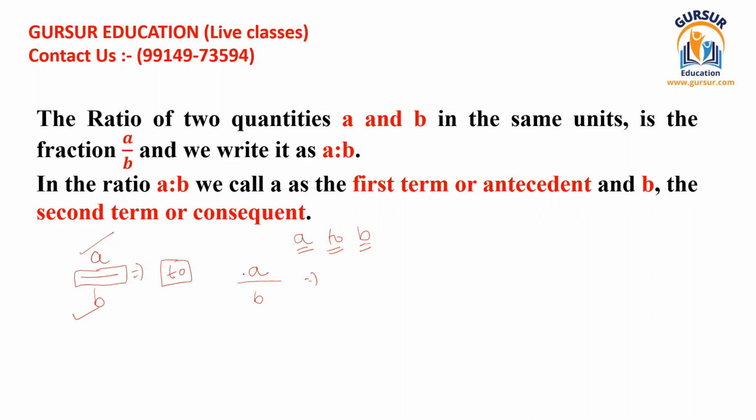So there are two figures, the upper figure and the lower figure. The upper figure is also known as the numerator, and the lower figure is also known as the denominator.